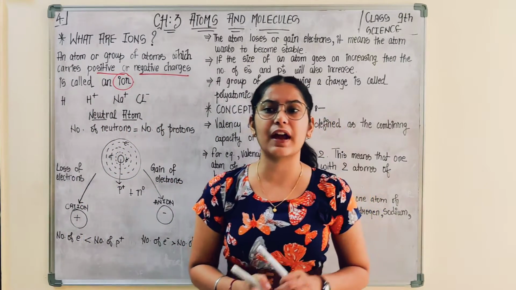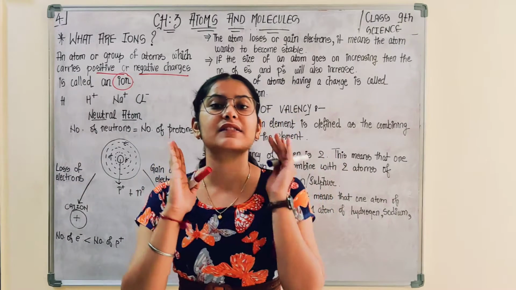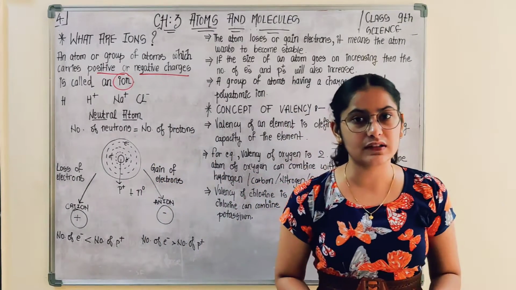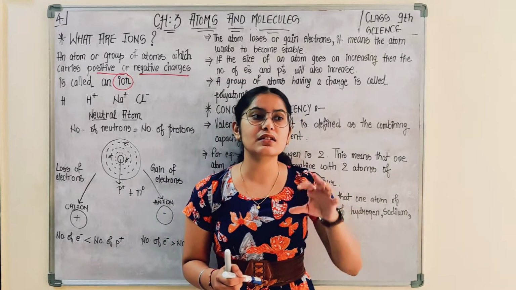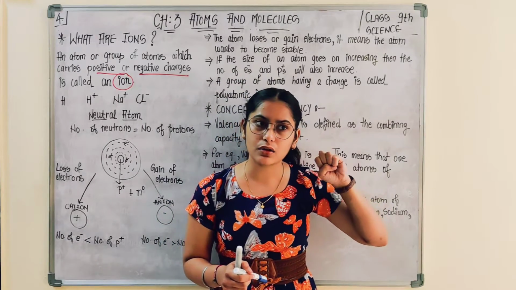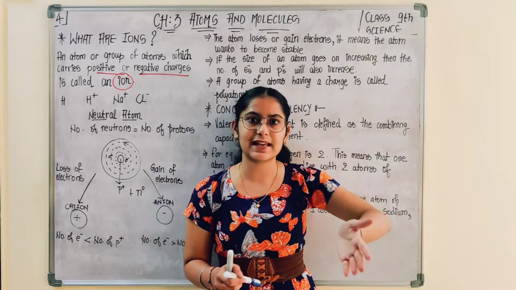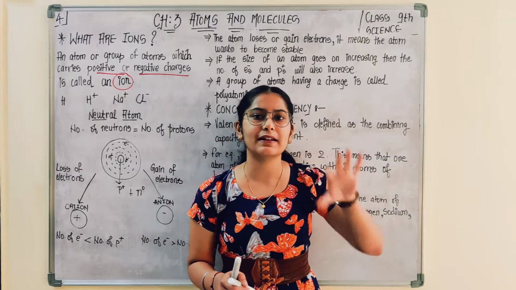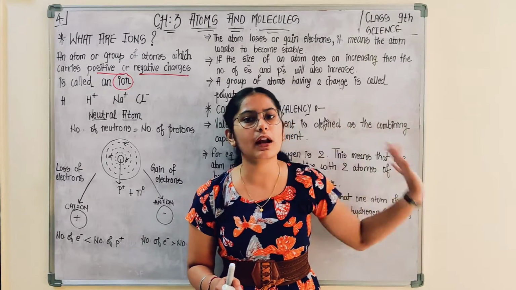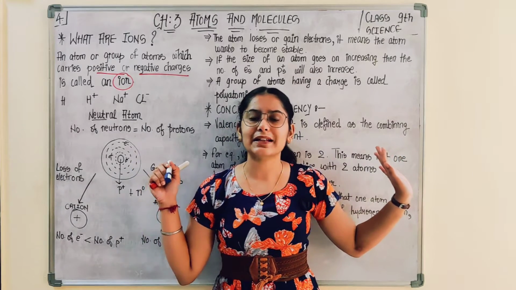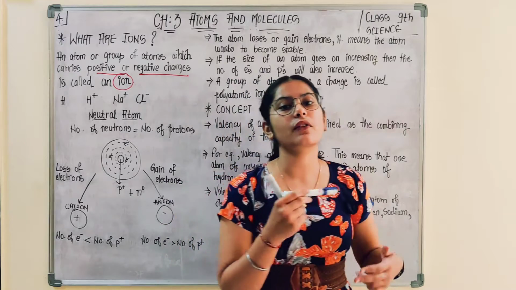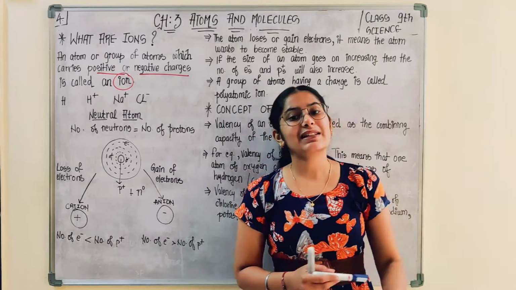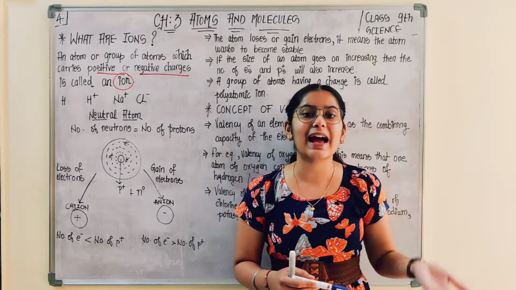It is not specified that an ion should carry negative charge or positive charge. It can be either. It is not a group of atoms only, because atoms form groups and lead to the formation of a molecule or ion. So a group of atoms can lead to the formation of a molecule or an ion. A single atom can also be an ion.